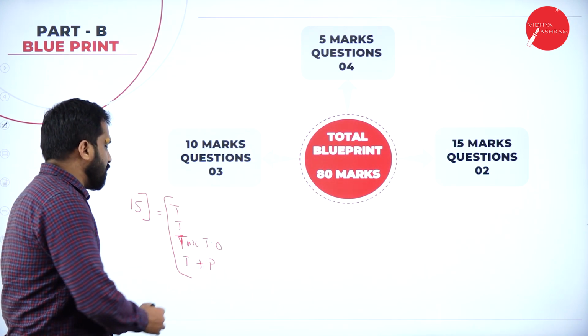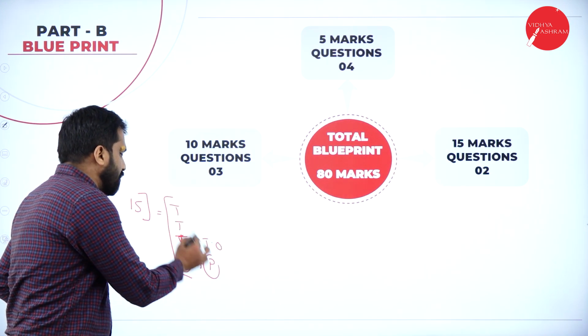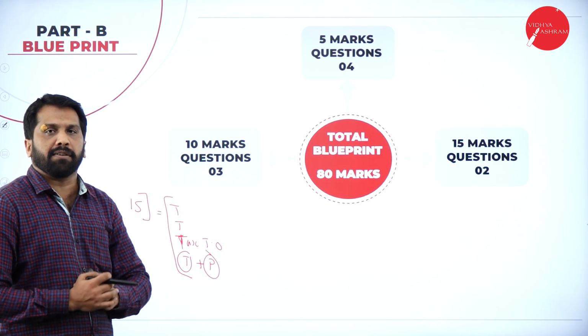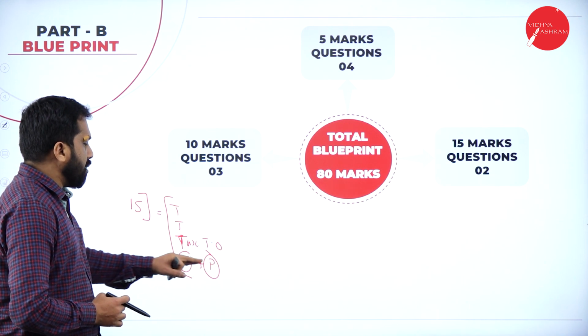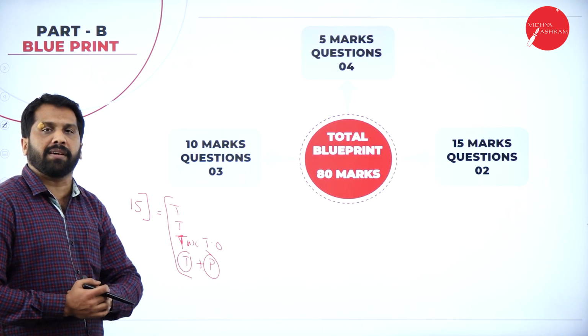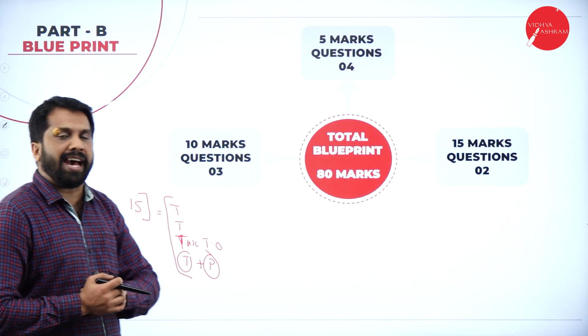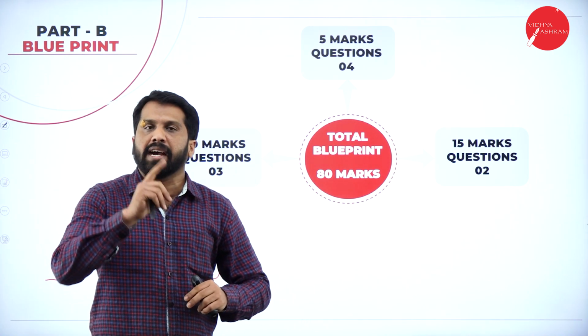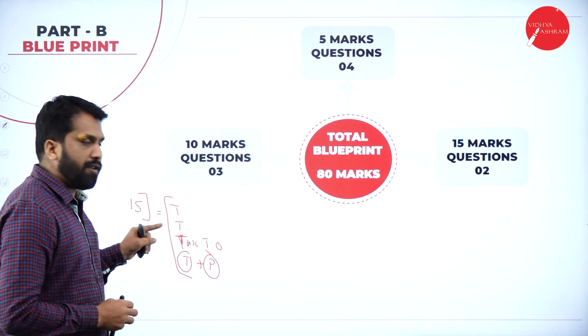Then we come to your theory plus problems. It may be all theory, 7.5 and 7.5. Otherwise a 10 mark problem and a 5 mark theory. Like that they may ask you. You can expect 2 problems and 2 theory, or 3 theory and 1 problem for your 15 marks.